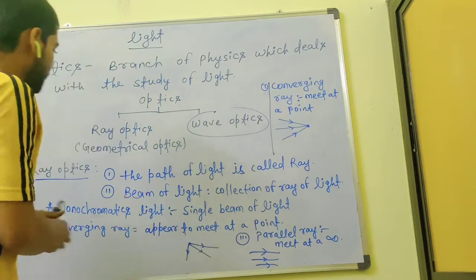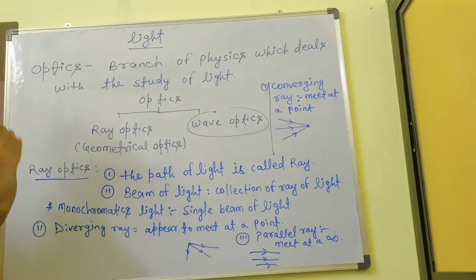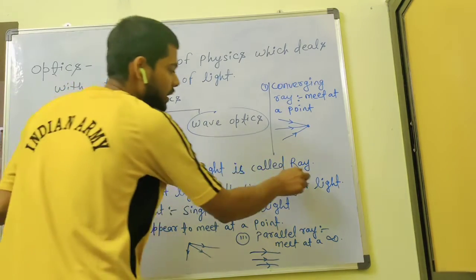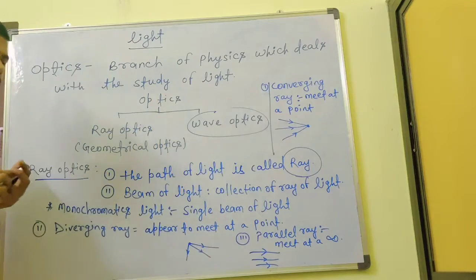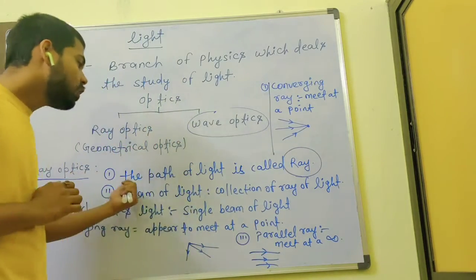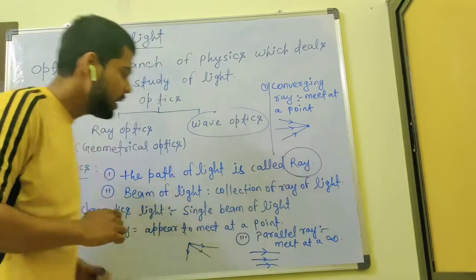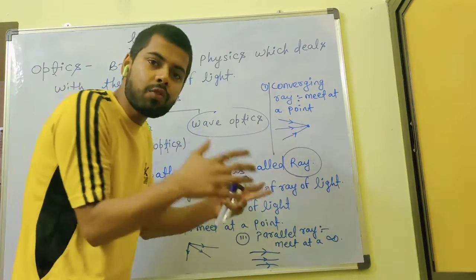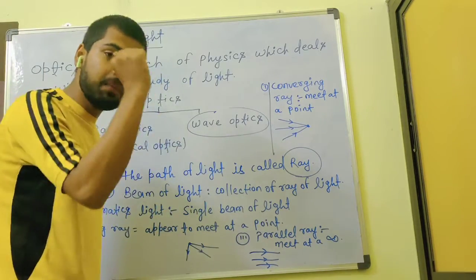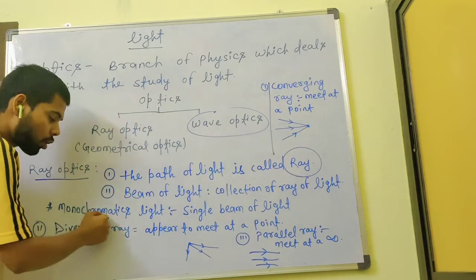Coming to geometrical optics. First you should know the meaning of a ray. What is a ray? A ray is the path of light. As light travels, the path of light is called a ray. When we study a collection of rays of light, it is called a beam of light. And a single beam of light is called monochromatic light.